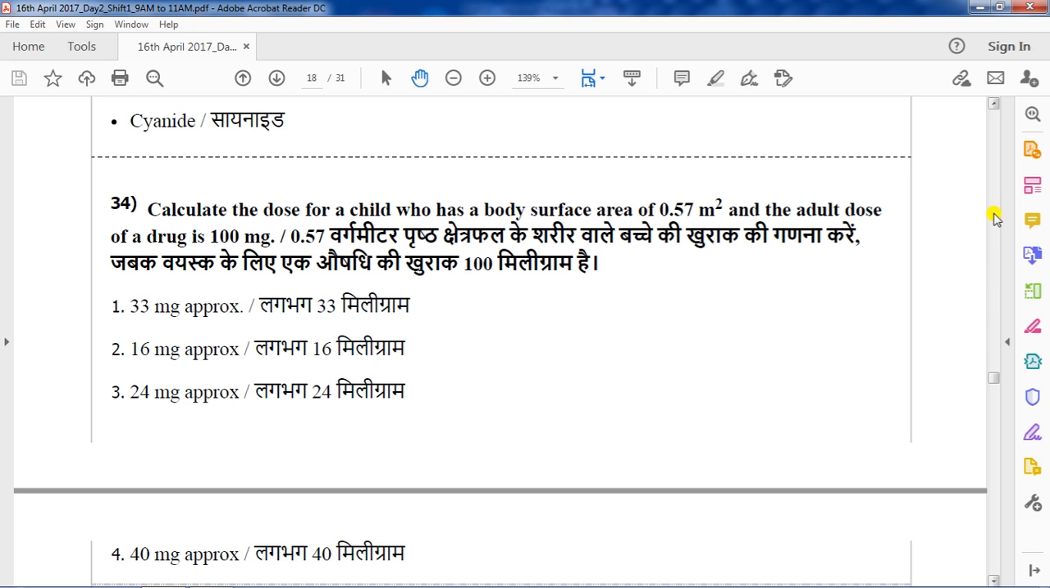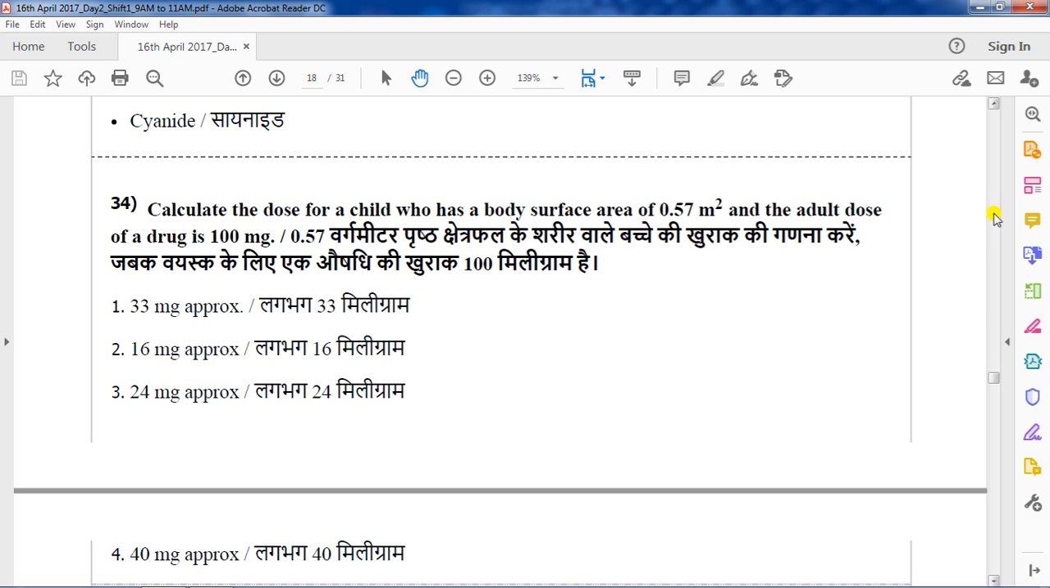For finding this, we have an equation: child dose is equal to child body surface area times adult dose divided by 1.7. That is 0.57 times the adult dose, 100, divided by 1.7.